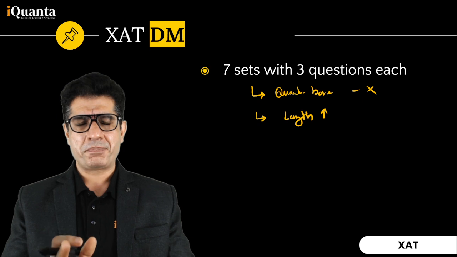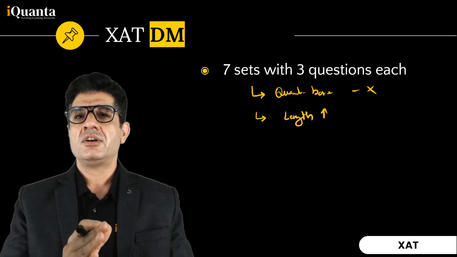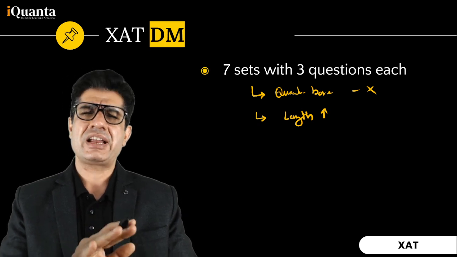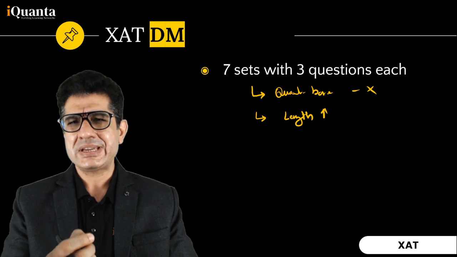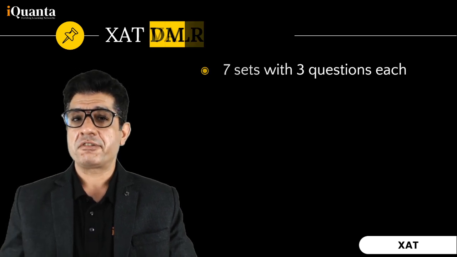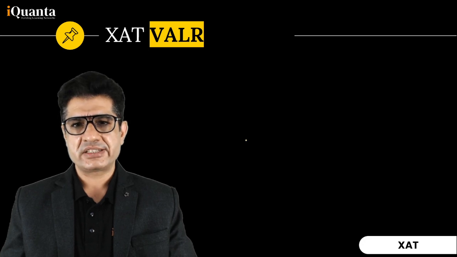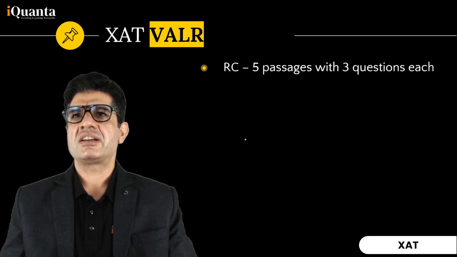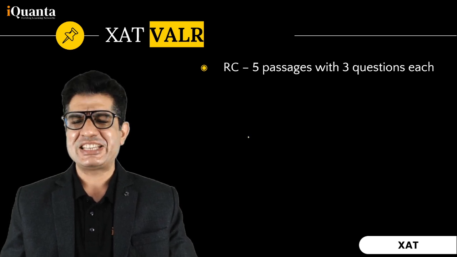But as compared to last year, although it was lengthy, the ambiguity level was a little low for some additional questions. And once again, therefore, I would expect that the cutoffs in decision making should also inch up a little bit. And finally, if we talk about VALR, absolutely no surprises. We had 5 passages with 3 questions each. I think probably there are these 3 questions that I'd call easy to moderate.